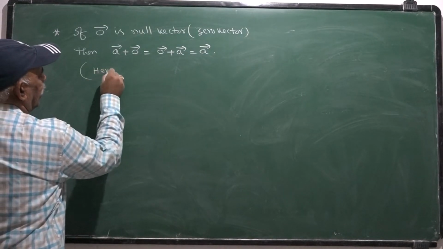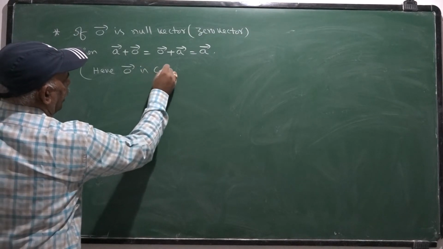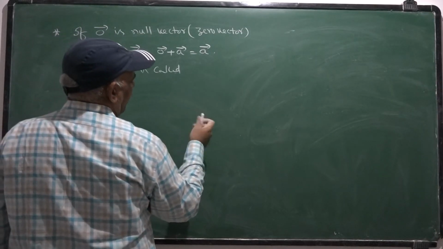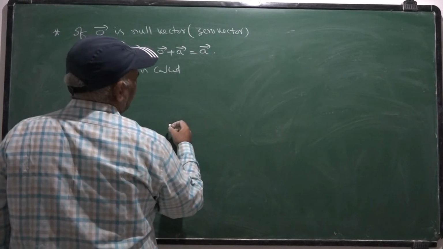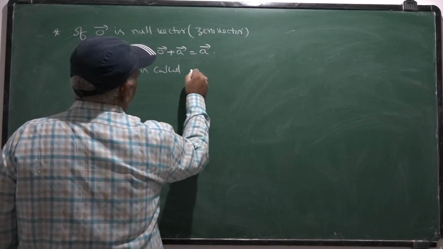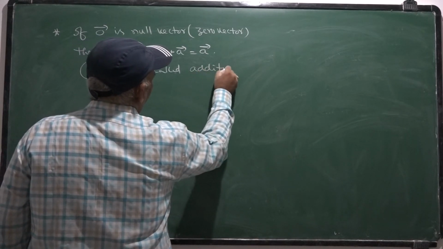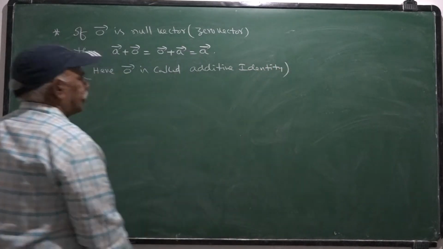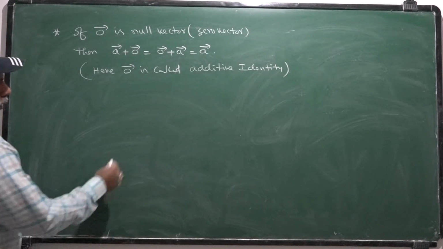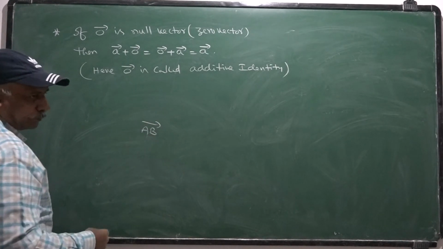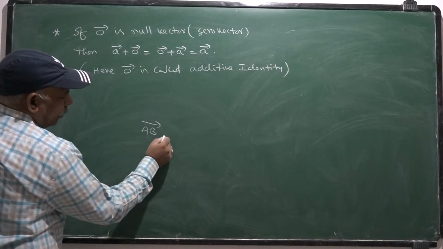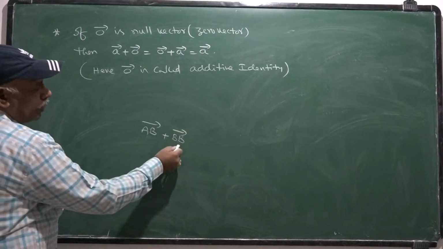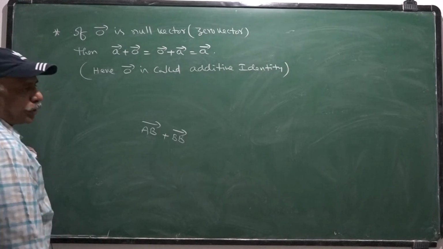Here 0 bar is called the identity with respect to addition, additive identity. For example, AB bar is a vector. Once we add BB bar, this is null vector whose magnitude is 0.